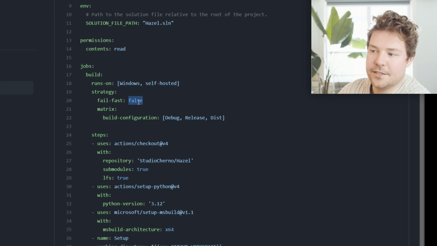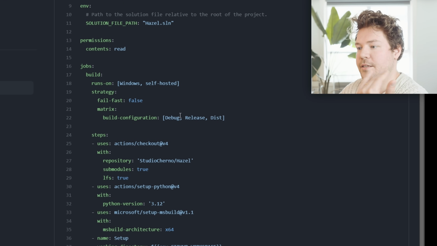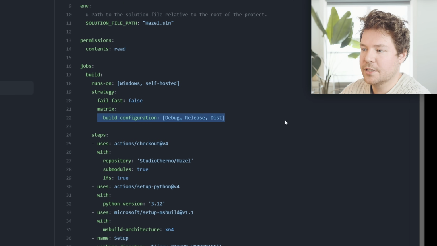Oh, there was one thing that I forgot to mention, and that's this fail fast false strategy. So this is important because since there are multiple build configurations here, it won't run them in order because, as I mentioned, they can be parallel. I didn't actually see it being run in parallel here. Maybe I have to do something else for that. But either way, it randomly selects one of these to run first, and if it fails, it stops all the other actions. So it doesn't proceed to test the other configurations. I didn't want that happening because sometimes a debug build will fail, but release and dist will work, or dist will fail and debug and release will work.